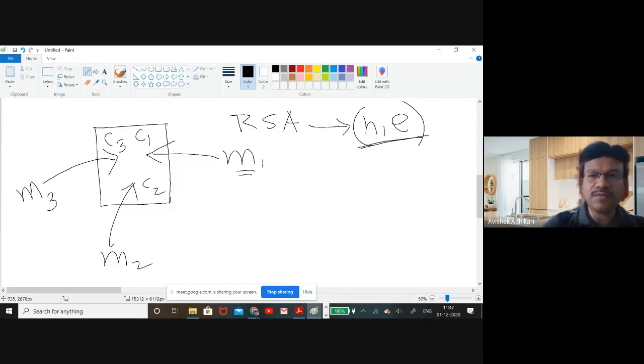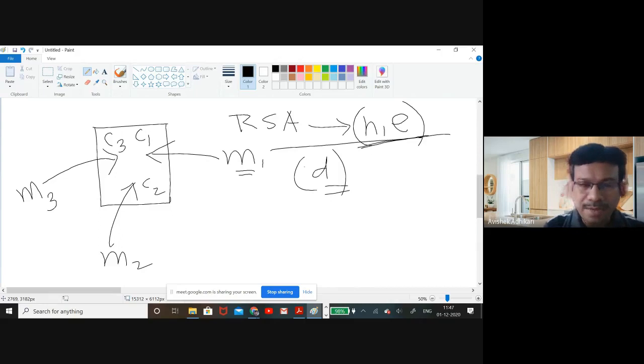Then after a few days, when the deadline is over, the company is going to publish the value of D. Based on this private value D, all the participants can check the bidding values of the others.